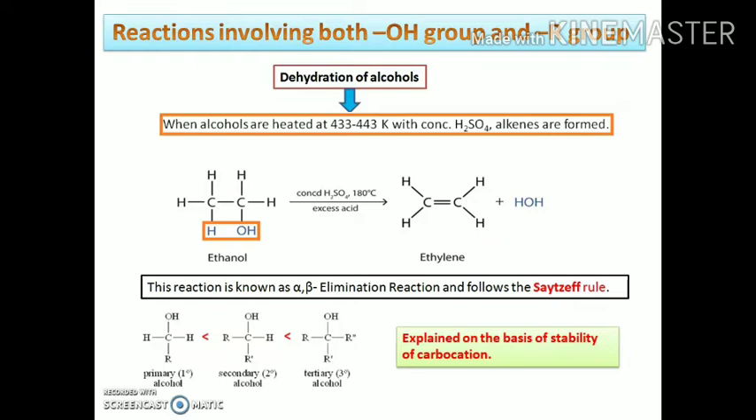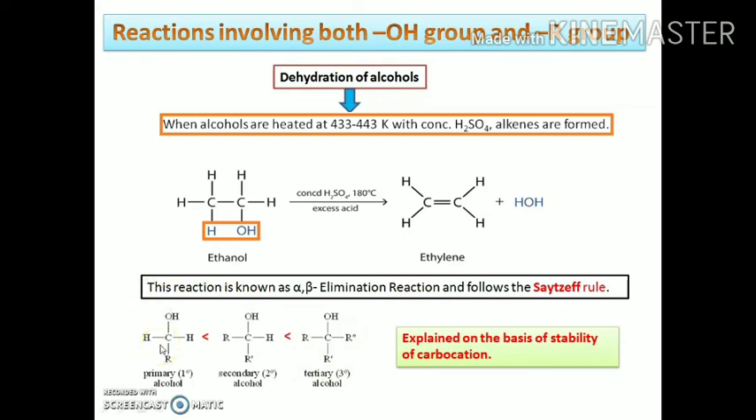It has been observed that during the loss of water from the alcohol molecule to form an alkene, the hydrogen attached to the beta carbon atom is eliminated. This dehydration of alcohols in the presence of acid is a typical example of alpha-beta elimination reactions, also called beta elimination reactions. Such reactions follow the Saytzeff rule during the formation of the major and minor products.